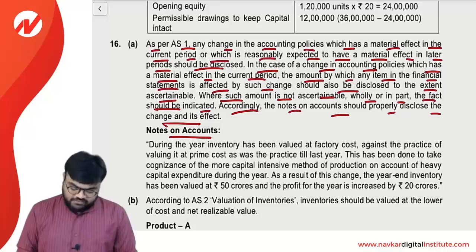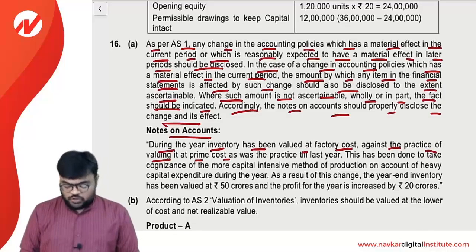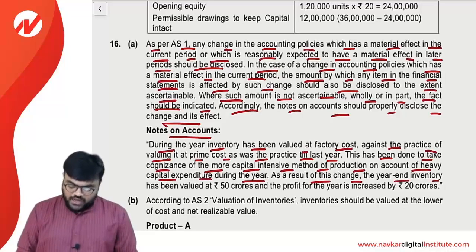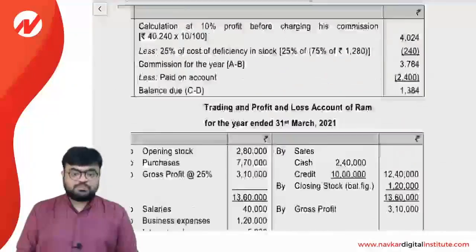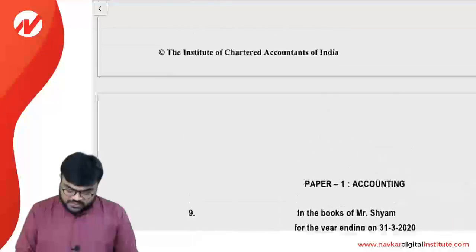Accordingly, the notes on accounts should properly disclose the change and its effect. And the notes on accounts is given. During the year, inventory has been valued at factory cost against the practice of valuing it at prime cost, as was the practice till last year. This has been done to take cognizance of the more capital intensive method of production on account of the heavy capital expenditure during the year. As a result of this change, the year end inventory has been valued at rupees 50 crore and the profit for the year is increased by 20 crore. Clear? So what we had so far was question number 16A.